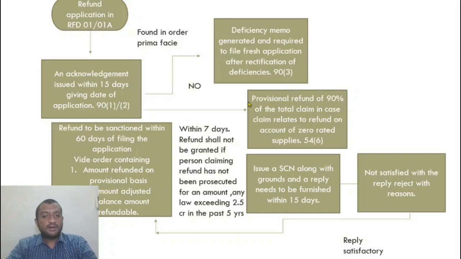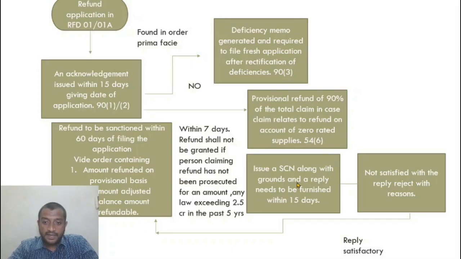So if after verifying all the documents, everything is found in order, then a refund order is given within 60 days of what? The date of filing the refund application. The date of filing the refund application is given in the acknowledgement. The acknowledgement says this is the date of filing refund, this is the amount of refund claim. From that date, within 60 days, he has to process the refund application, or an order has to be generated. All right.